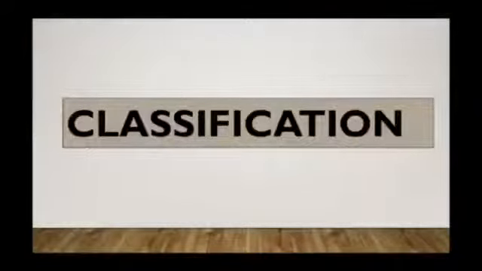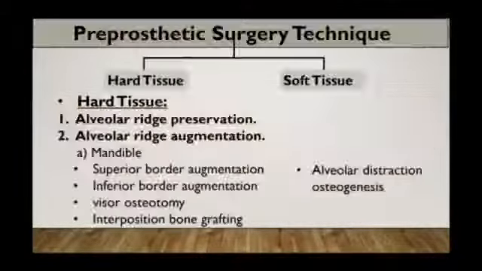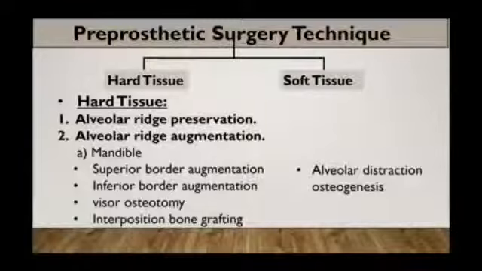Now the classification of pre-prosthetic surgical technique. These are classified as hard tissue surgical techniques and soft tissue surgical techniques. Hard tissue surgical techniques are classified as first is alveolar ridge preservation, second is alveolar ridge augmentation, which is again further classified for maxilla and the mandible.